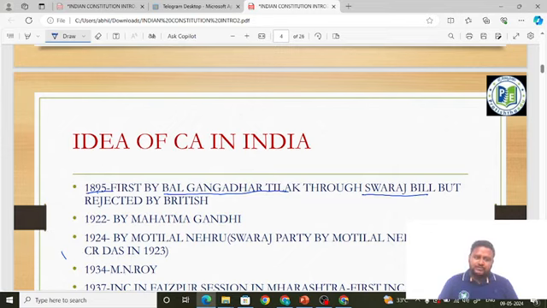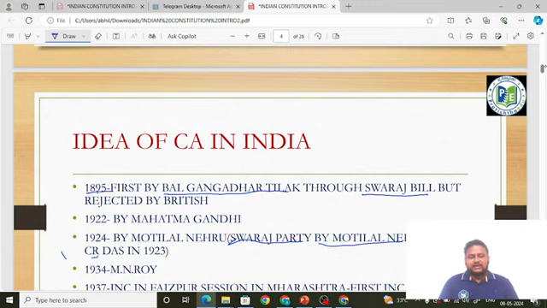When the non-cooperation movement was called off, some enthusiastic people like Motilal Nehru and Chittaranjan Das in 1923 formed their own party because they were disappointed by the Congress. They were disappointed with Mahatma Gandhi calling off the non-cooperation movement. So they formed the Swaraj Party in 1923. By whom? By Motilal Nehru and also C.R. Das. C.R. Das is nothing but Chittaranjan Das. This is also very important. They can ask who formed the first Swaraj Party. It is friends Motilal Nehru and C.R. Das.